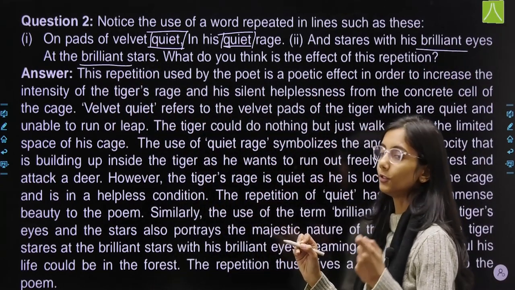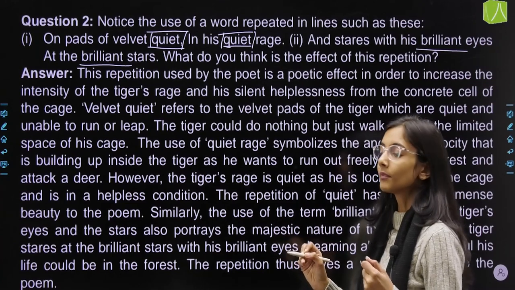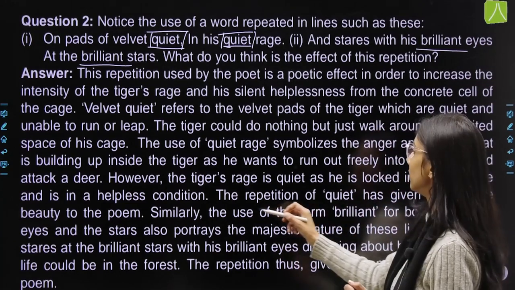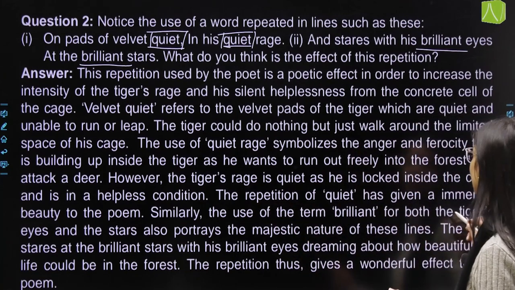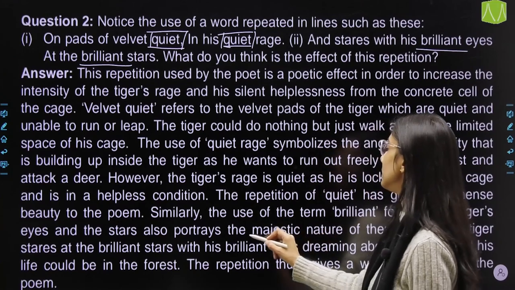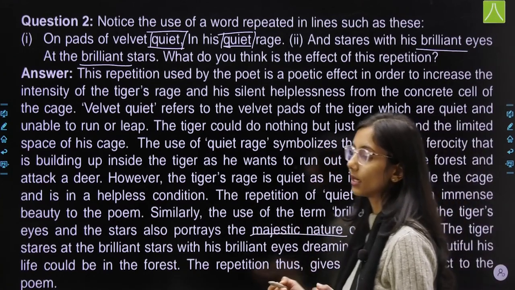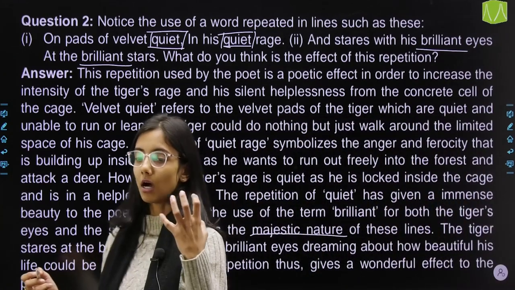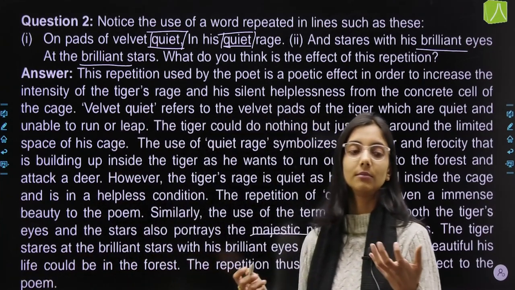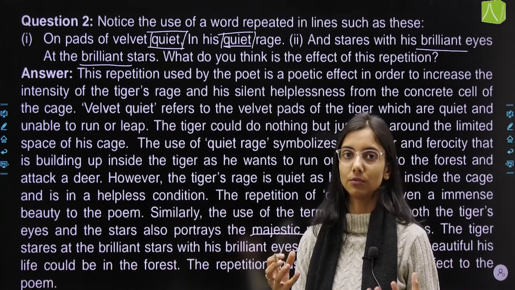Now brilliant is used twice. So similarly, the use of the term brilliant for both the tiger's eyes and the stars also portrays the majestic nature. It shows how beautiful, how majestic a tiger is. Whenever we see him, his aura is so strong, so beautiful.